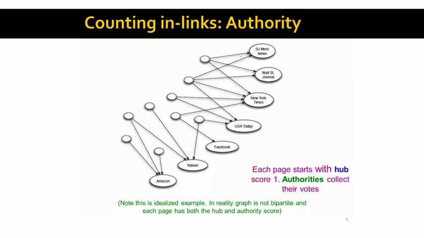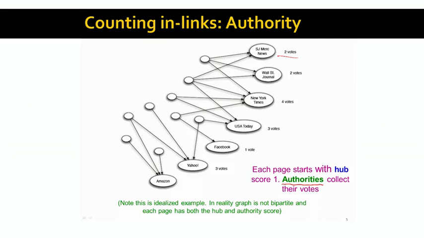Let's think now of the web graph as this kind of bipartite graph where good hubs point to good authorities. Let's think about our newspaper example. We have our set of hubs here on the left and our set of newspapers here on the right. Our first goal is to compute a set of authority scores. What this means is that every newspaper page in this graph will collect its in-votes. For example, the San Jose Mercury News gets 2 votes. The Wall Street Journal gets 2 votes because it receives 2 in-links. The New York Times gets 4, and so on and so forth.